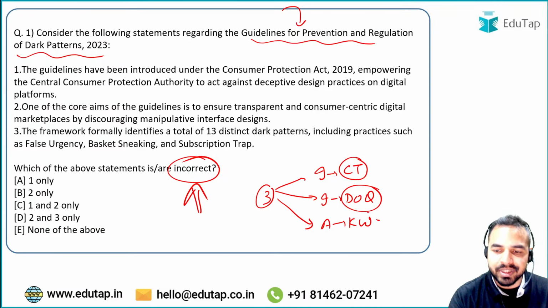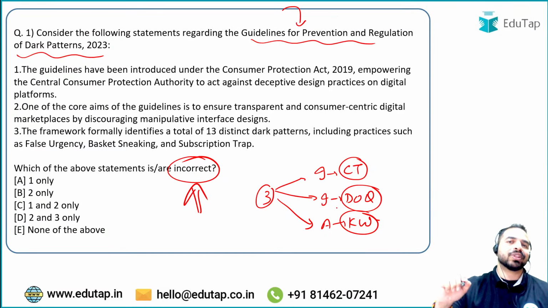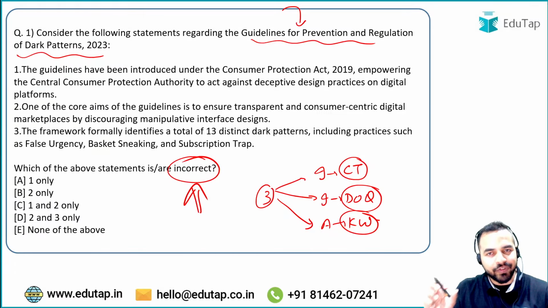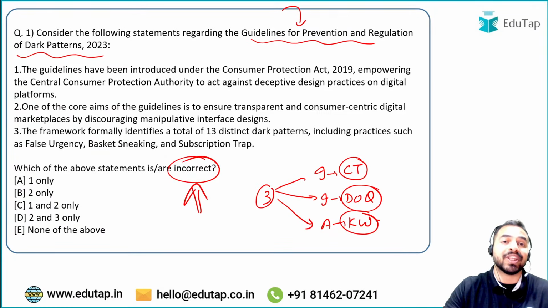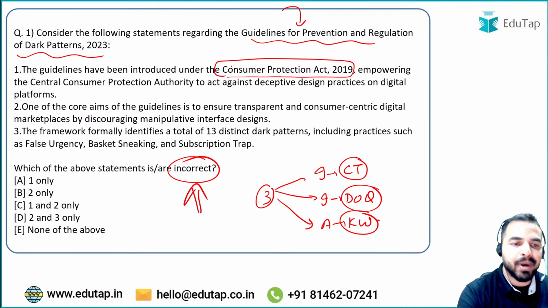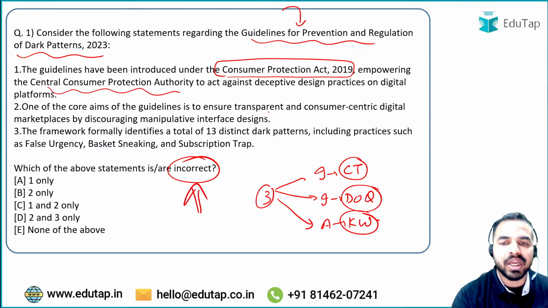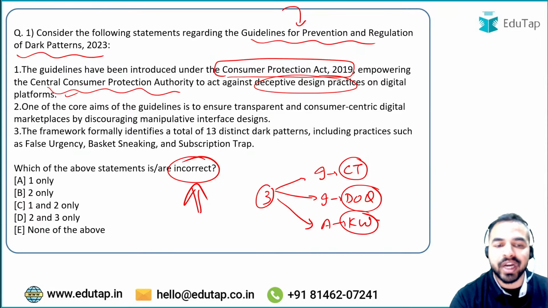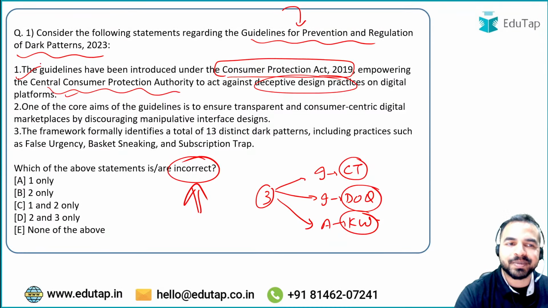Then come the keywords. So keywords are those important facts, figures and information mentioned in the statement that we need to analyze. For example, the first statement is: it was introduced under the Consumer Protection Act 2019, empowering the Central Consumer Protection Authority against deceptive design practices on digital platforms. Is it right or wrong? This is absolutely right. Second statement, what is one of the core aims?